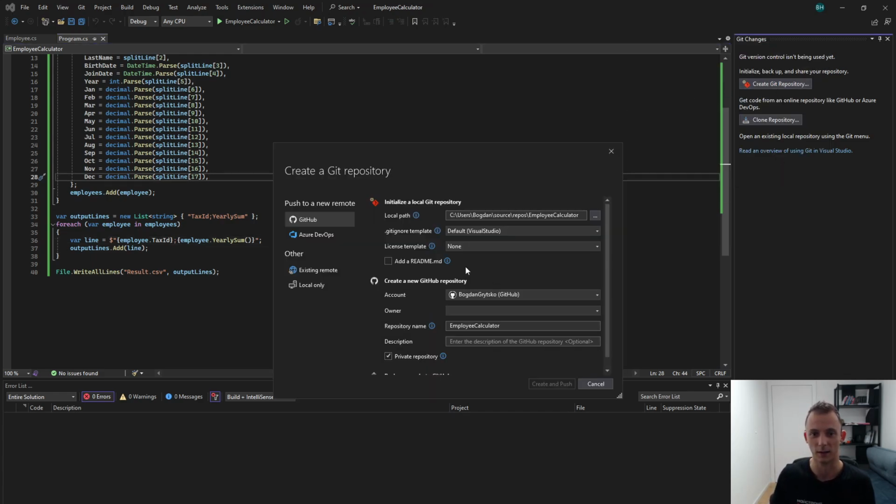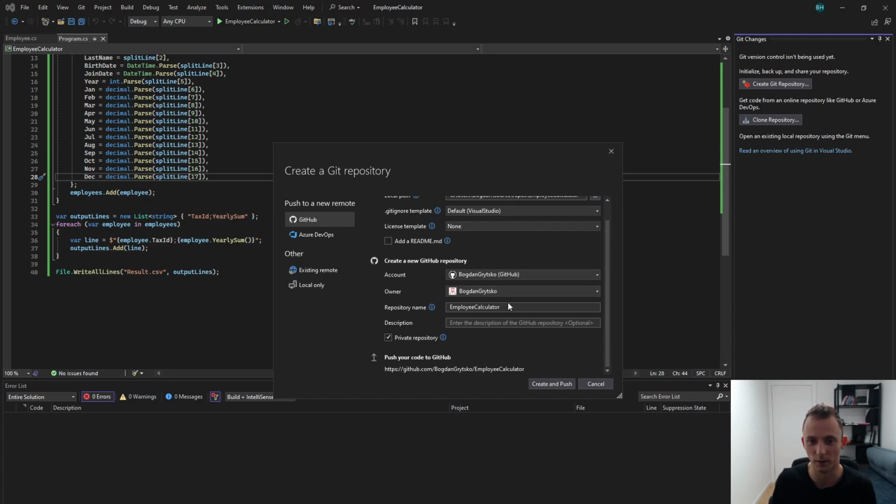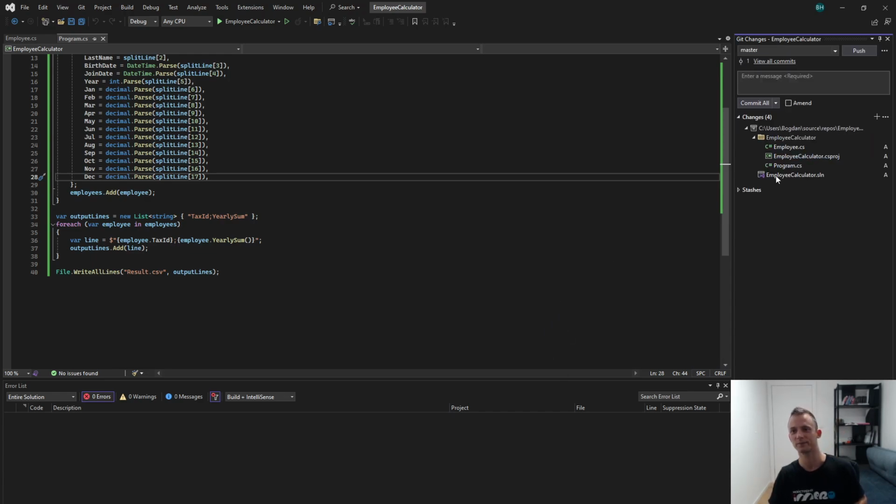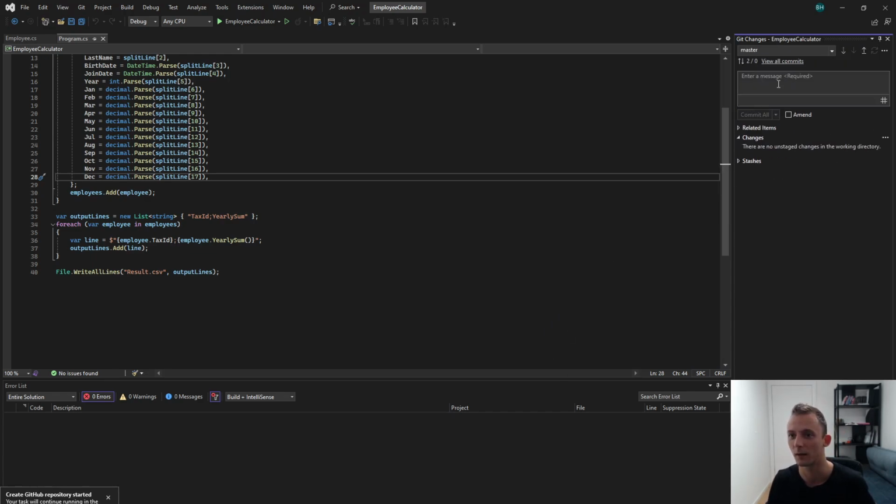All right, Git repository, owner, employee calculator. Description we can put. Private repository? I want to make it public for everyone, so you can check this code actually. But if you want to learn to program, you have to write it down with your own fingers, your blood, sweat, and tears. Practice all of this. All right, create and push.